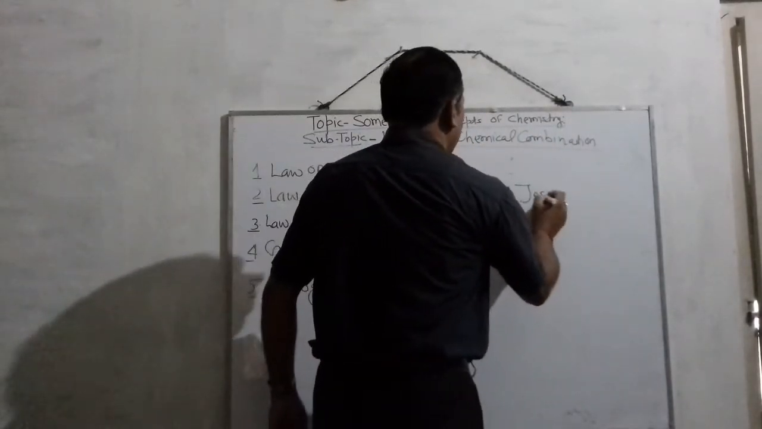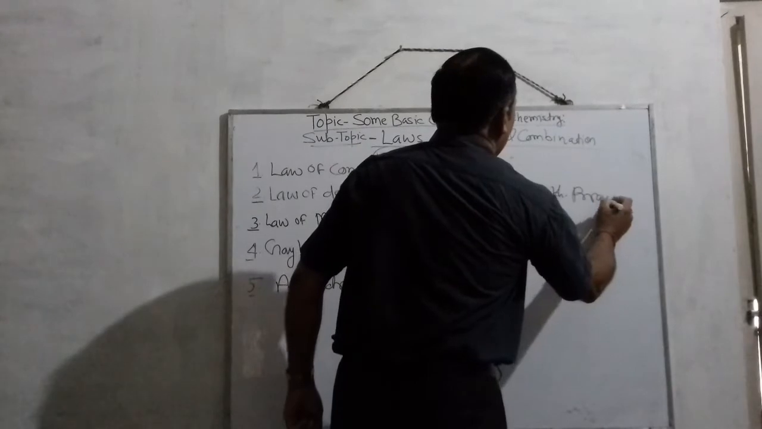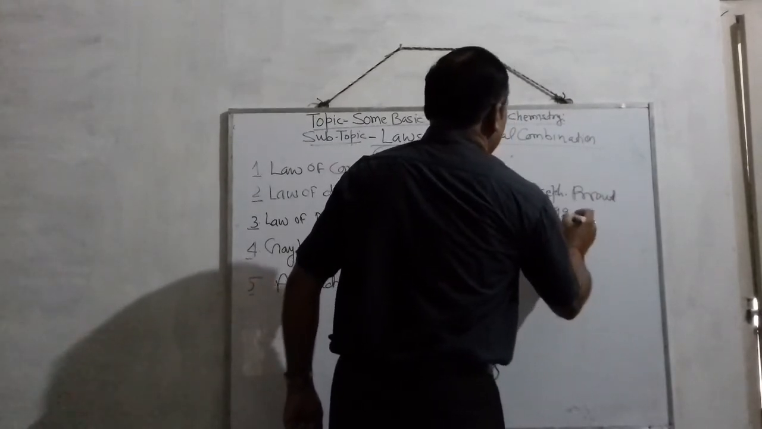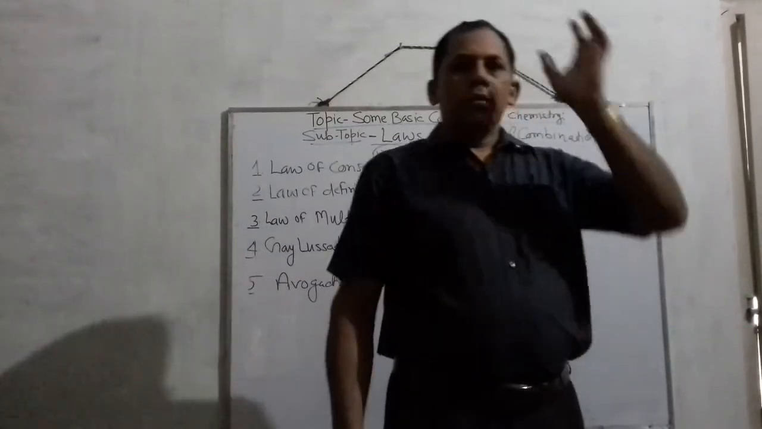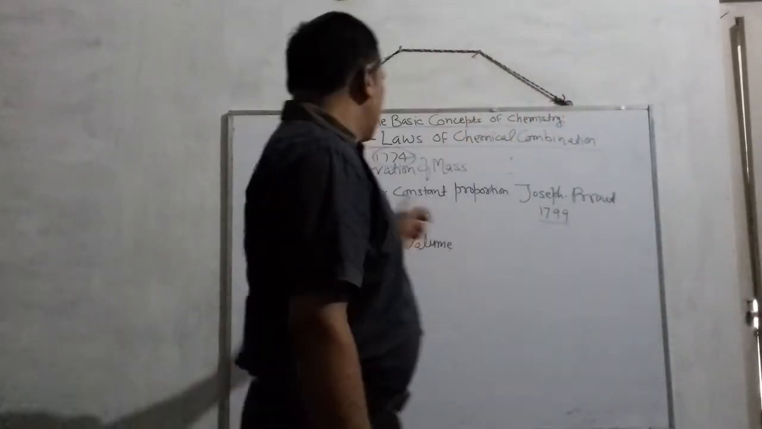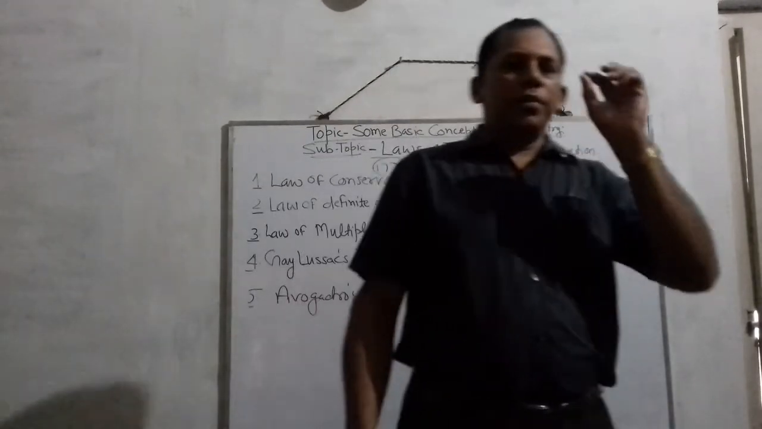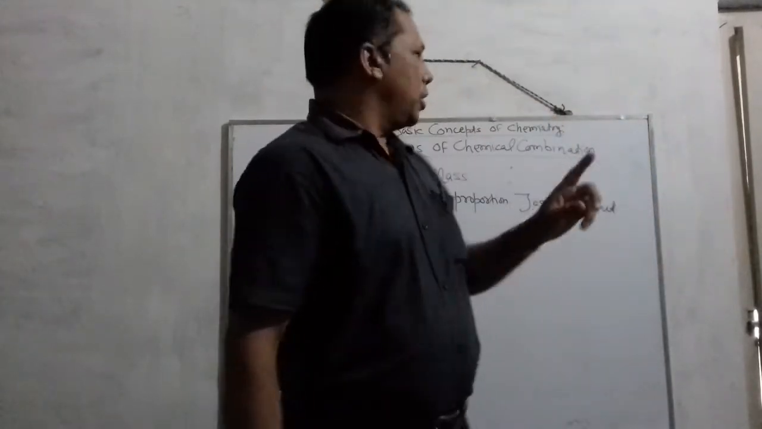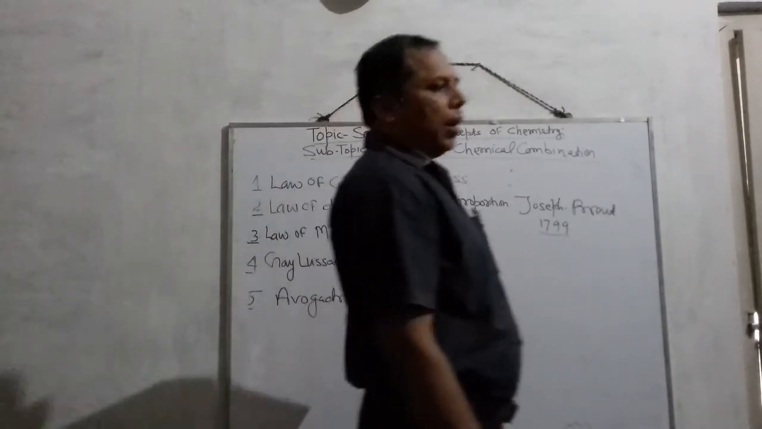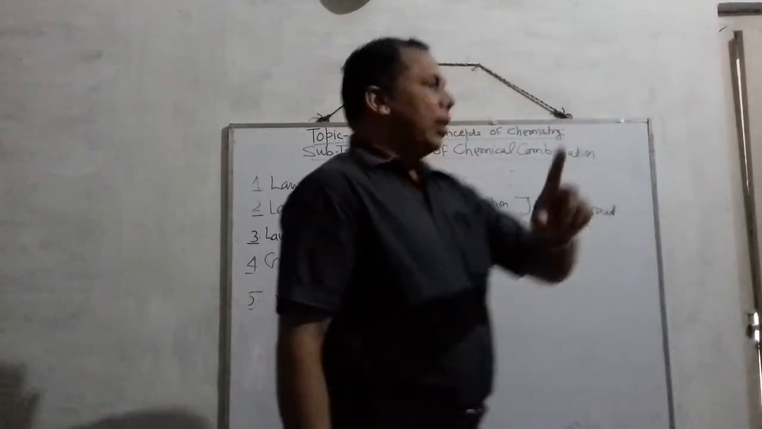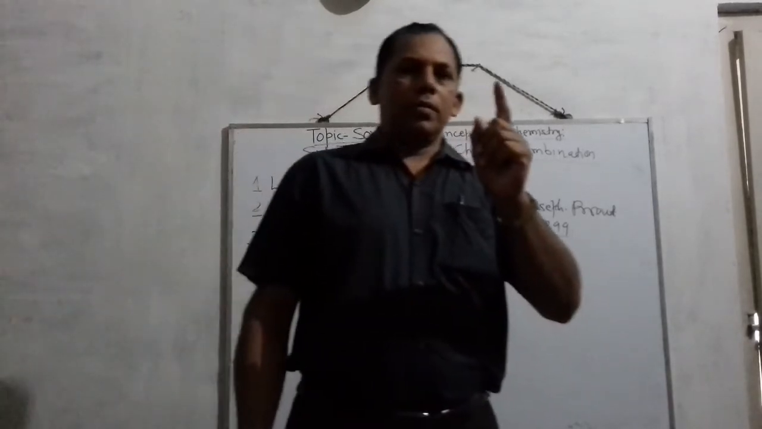This law is given by Joseph Proust in 1799, and according to this law, the statement of the law of definite or constant proportion is that in a chemical substance, elements are always present in a definite proportion by mass.